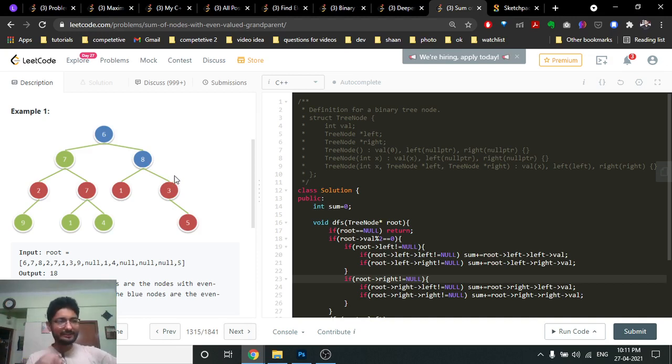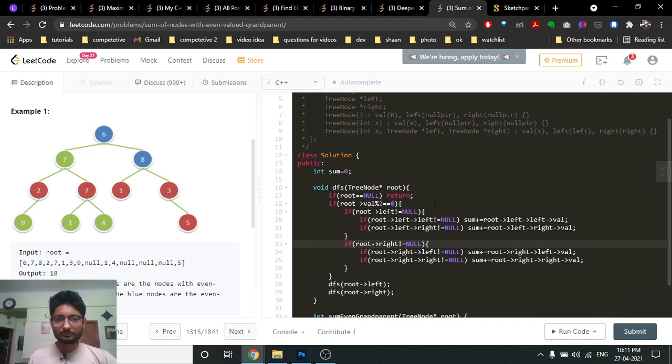For every node, just check whether this node is even, and check whether the left node exists. If the left node exists, then check whether the left node's children exist. If they exist, add the value. If they do not exist, just move on. And that's the logic for this problem.